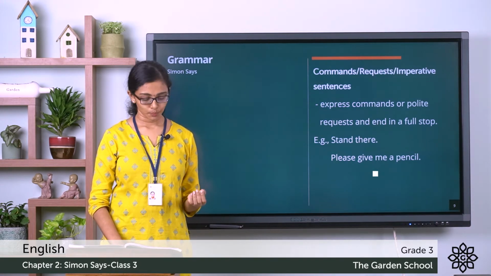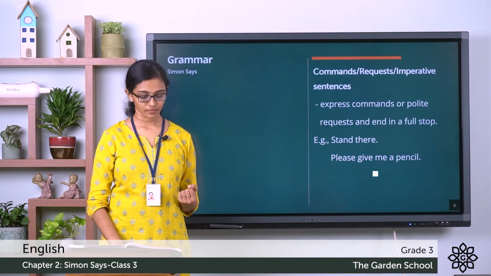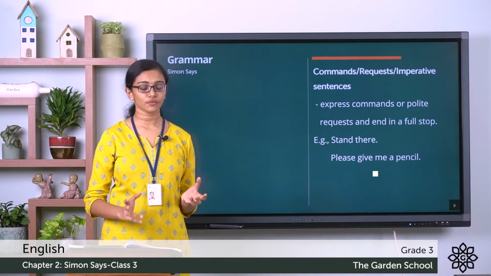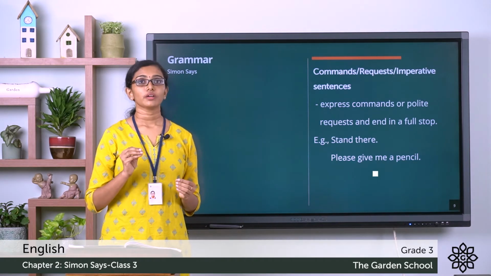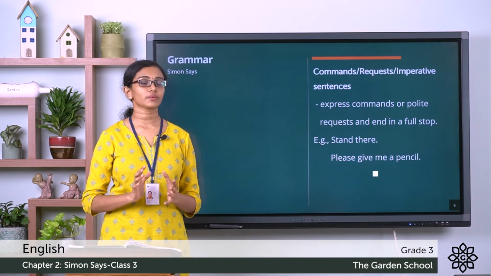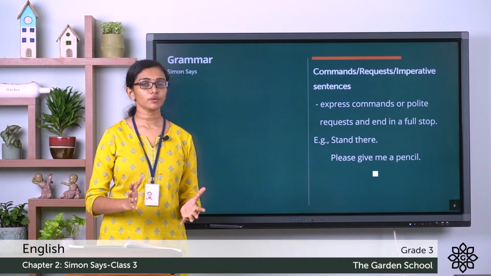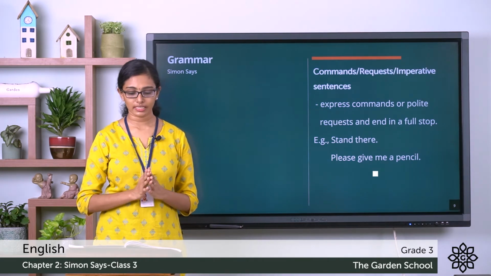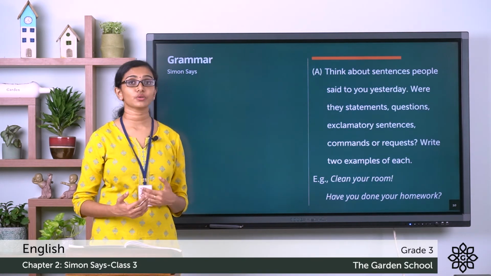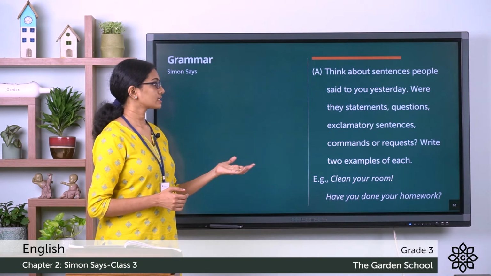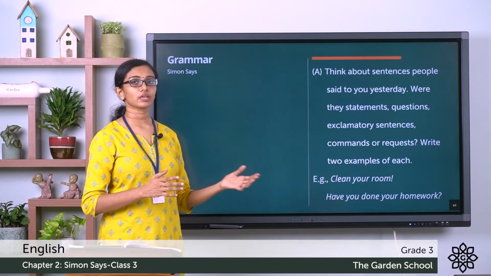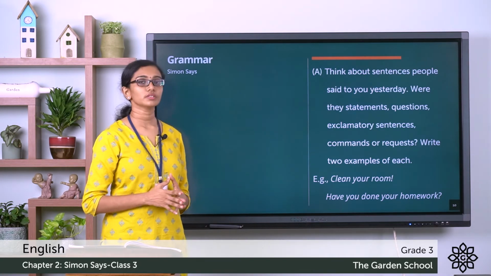All of you please turn to page number 26 in your English reader. Do you see the heading grammar? There is a small note given there about the kinds of sentences. Make sure you read the same and then come to the exercise part. So let me read the question. So I hope you have read that note. Now let's do the exercise part. Section A. Think about sentences people said to you yesterday. Were they statements, questions, exclamatory sentences, commands or requests? Write 2 examples of each.